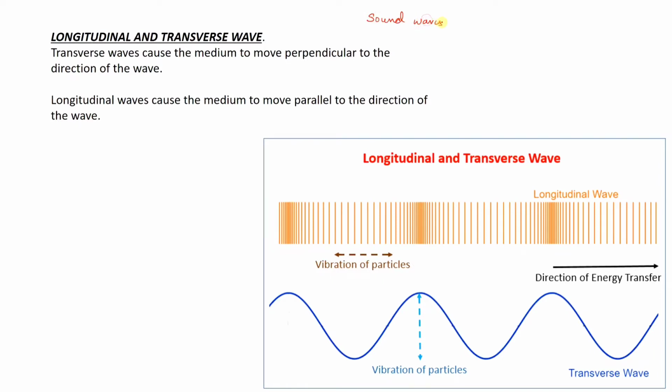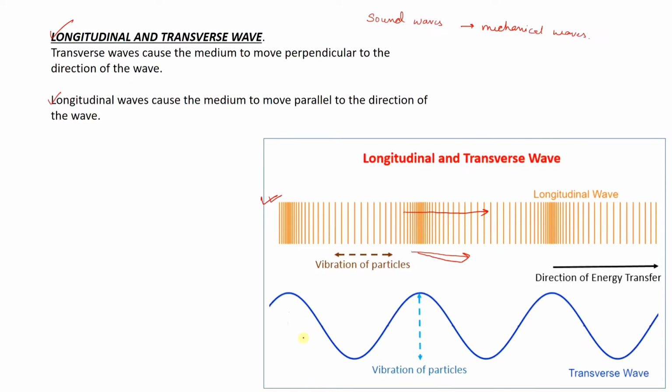Sound waves are known as mechanical waves, and these mechanical waves are of two types, that is longitudinal and transverse waves. Longitudinal waves cause the medium to move parallel to the direction of the wave. Look at this figure. The wave is moving in this direction, and the particles are also moving in this direction, meaning they both are moving in the same direction.